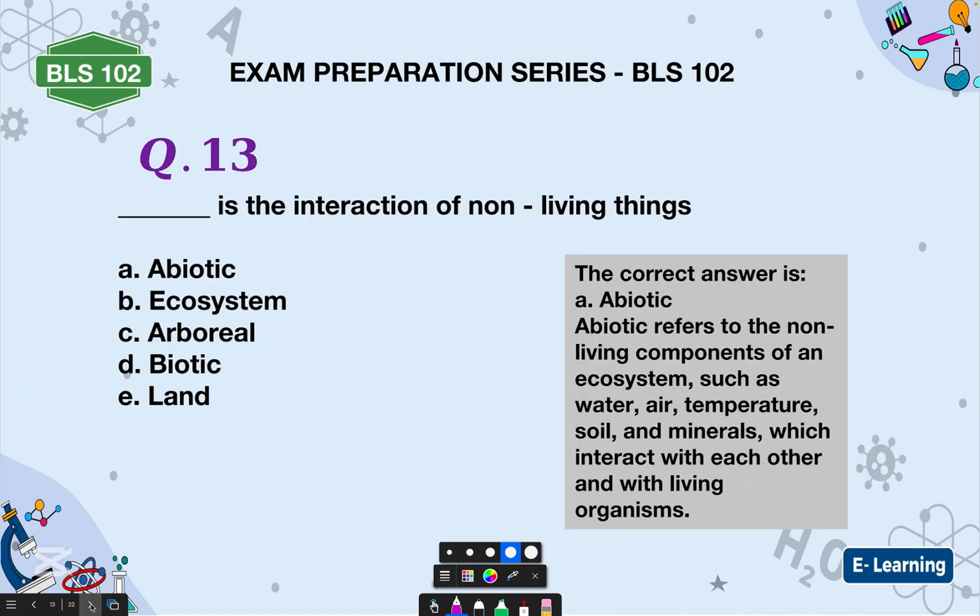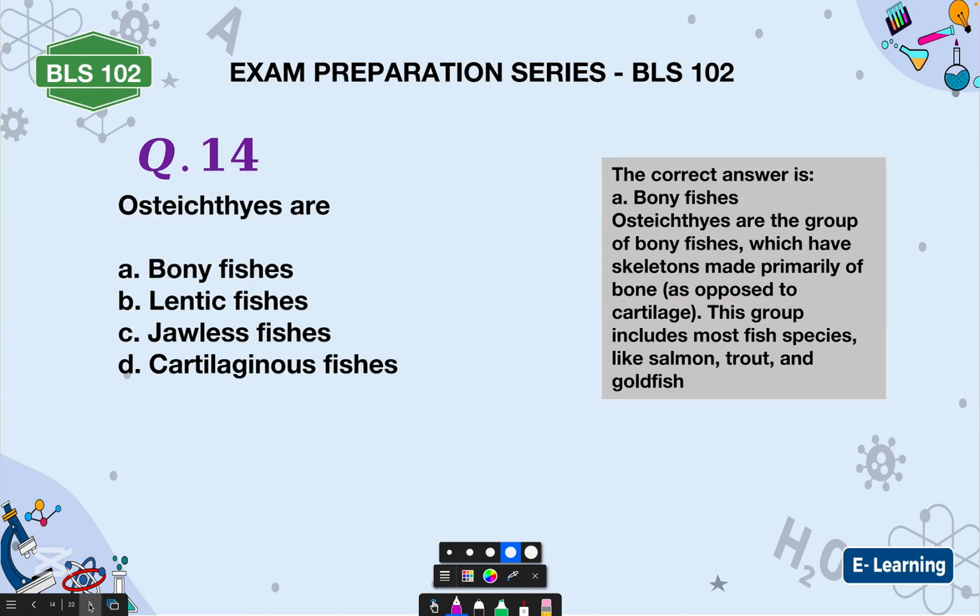Now, that is the interaction of non-living things. The non-living component of the ecosystem is the abiotic component that comprises things such as water, air, temperature, soil, and minerals which interact with each other and with living organisms. Is that okay?